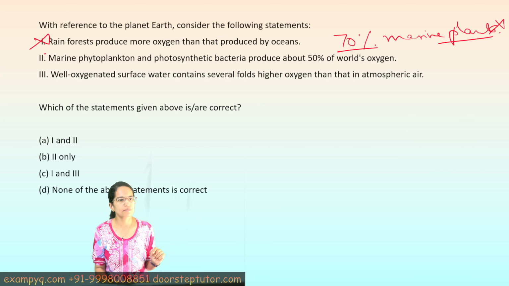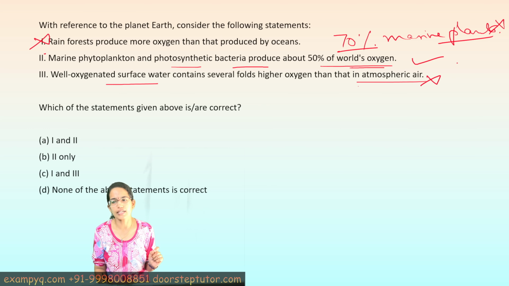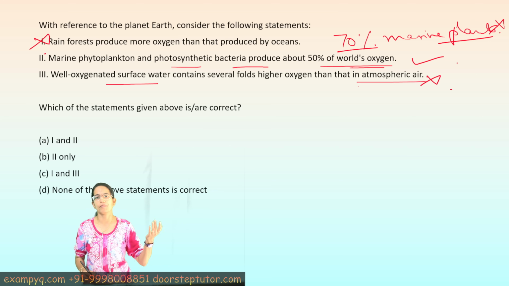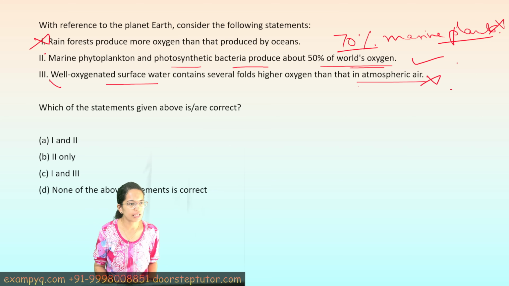The second statement, the marine phytoplanktons and photosynthetic bacteria produce 50% of the world's oxygen. That is correct. Well oxygenated surface water contains several fold higher oxygen than the atmosphere. That is incorrect, because the solubility of oxygen in water is lower as compared to air. So 3 would again be incorrect. So only 2 would be the correct option.